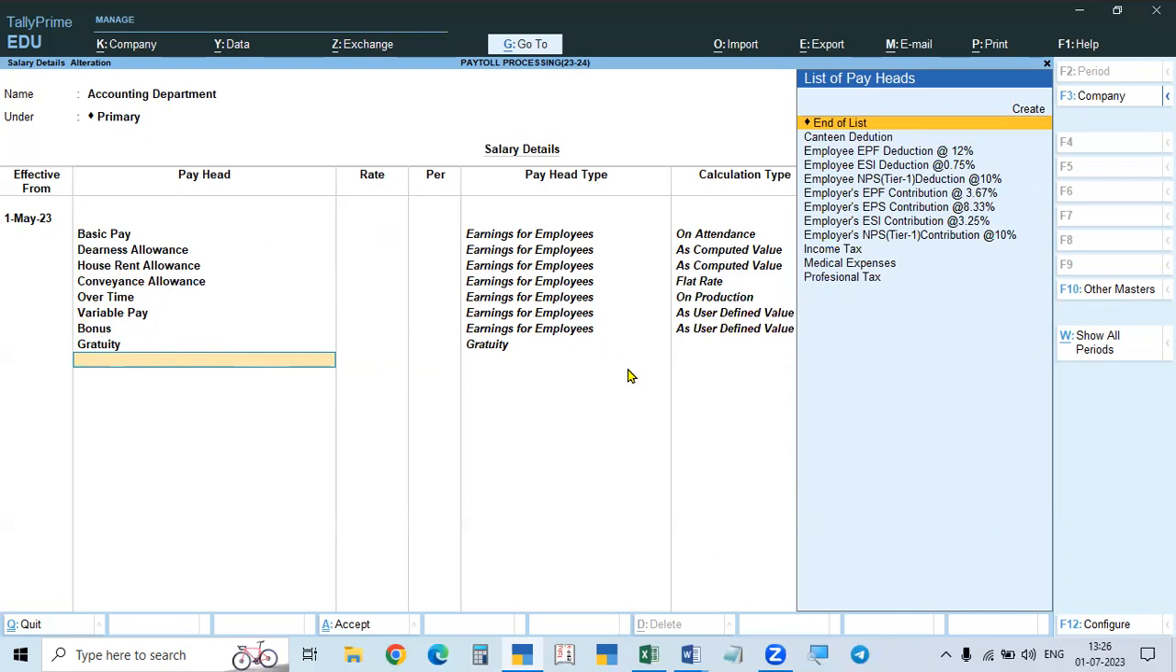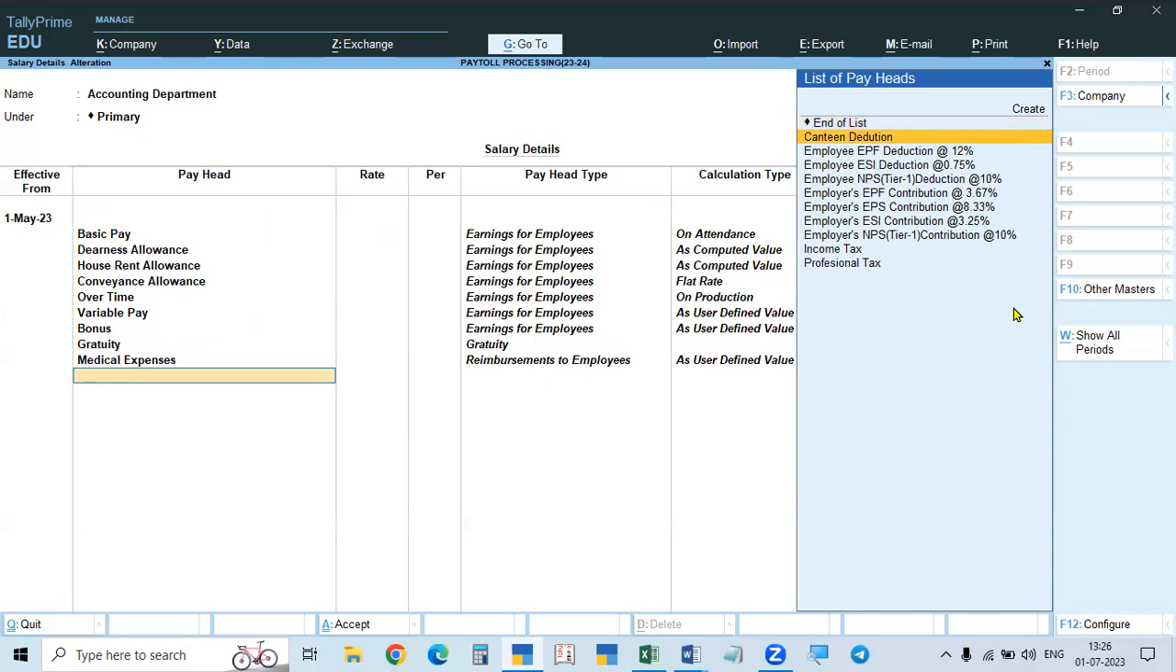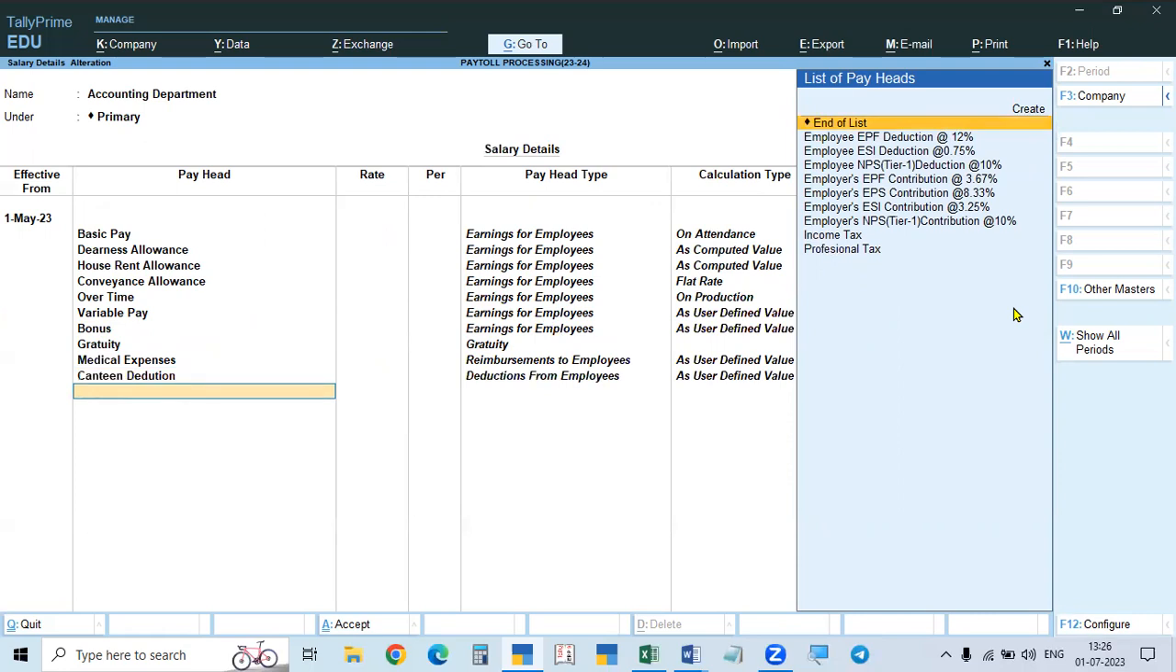So all the earning pay heads are given, and then you have to go to the medical expenses reimbursement. That's also to be taken. Medical expenses, that's also a reimbursement earning to the employee. So all these are taken. Now we will go to the deductions. First, we take up the canteen deduction. If there is advance salary, there is some loan, that will be taken.